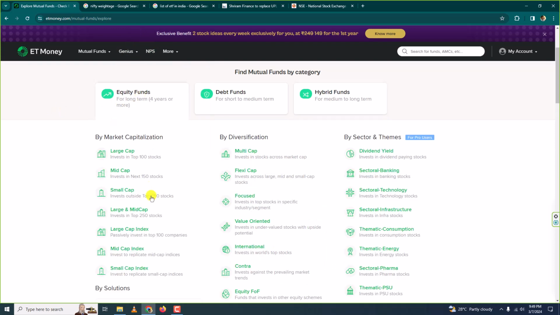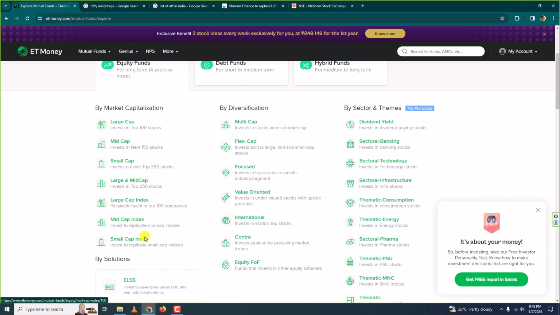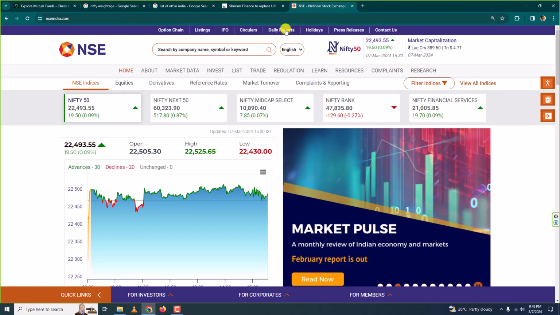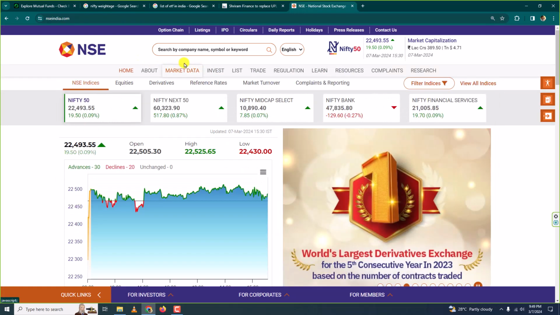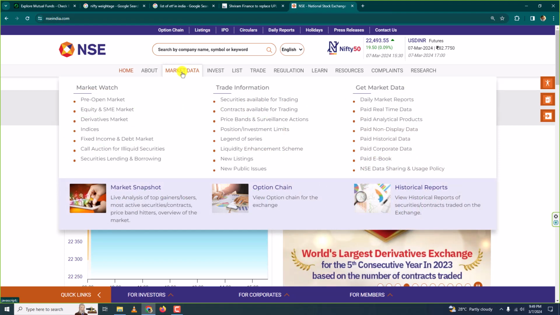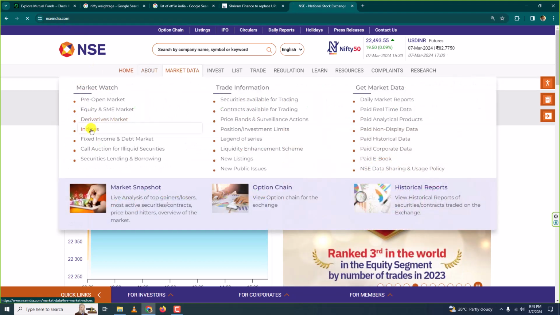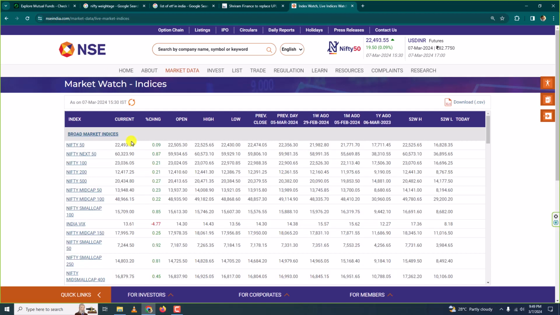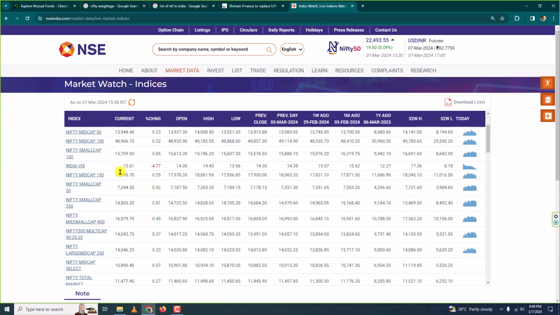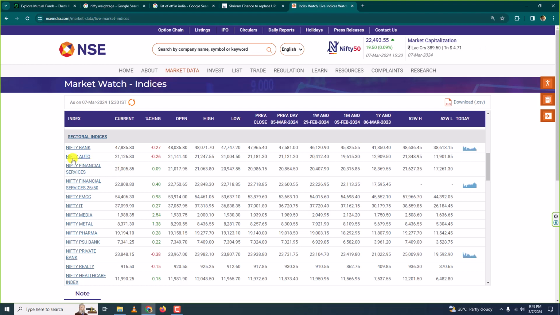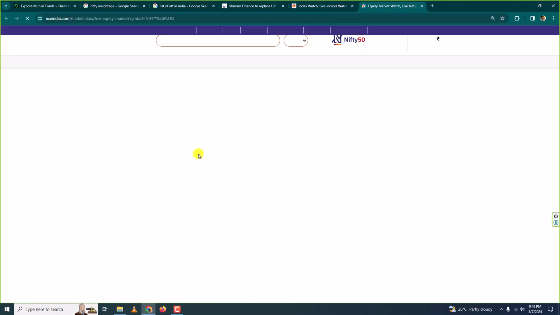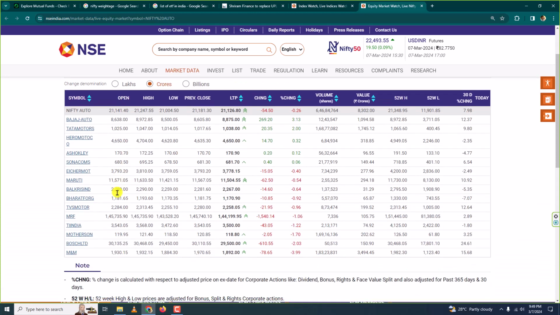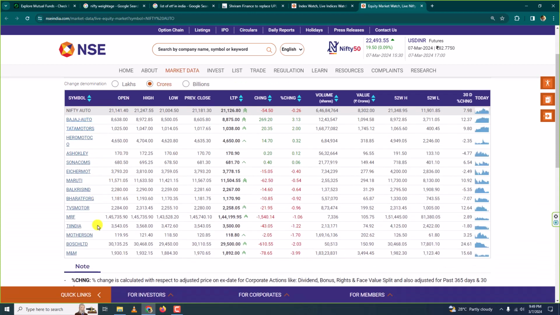So, here in equity funds, we have large cap index, mid cap index, and small cap index funds. Before learning about index funds, let us learn little bit about index. You already know what an index is, correct? And you know how to check about indexes or indices on NSE. So I'll go to market data on nseindia.com and click on indices and you'll get a list of all the indices here. Okay. Now, when we say Nifty Auto, for example, Nifty Auto contains the automotive companies.